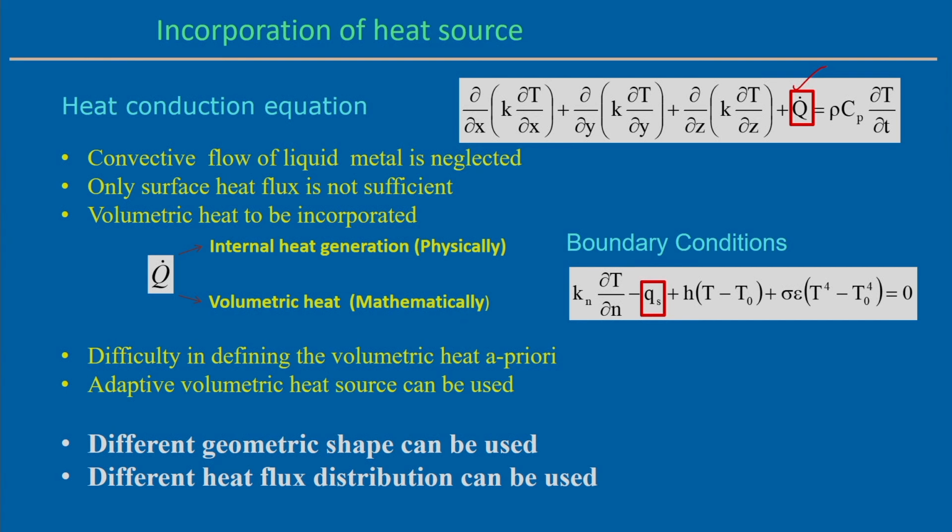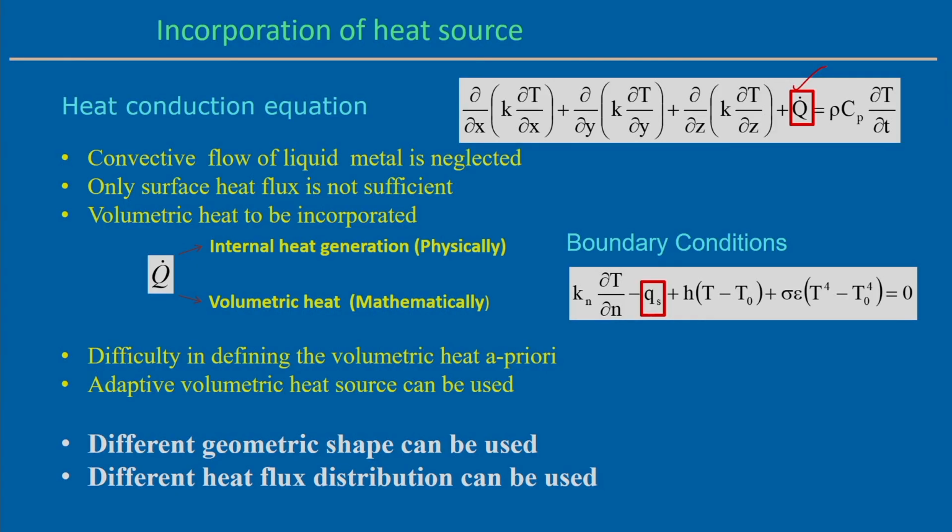So, definitely in that case it is necessary to incorporate the effect of the volumetric heat flux. When a finite volume of molten pool exists and the material flow is significant, it is necessary to incorporate the volumetric heat flux. So, surface heat flux is not sufficient in that case.